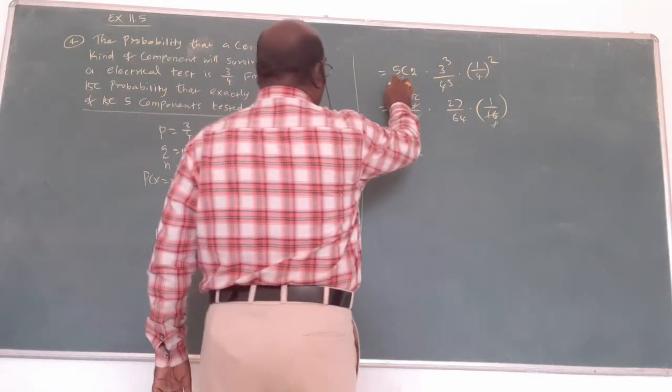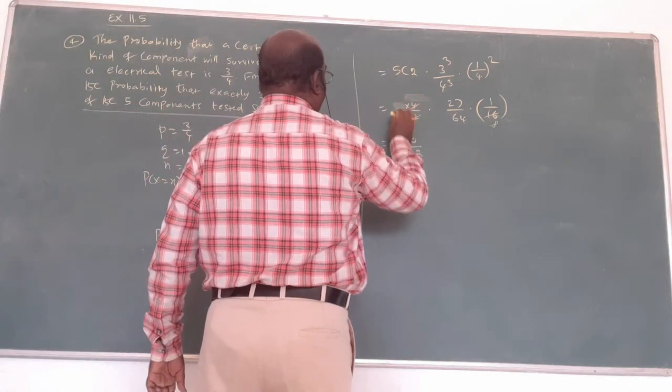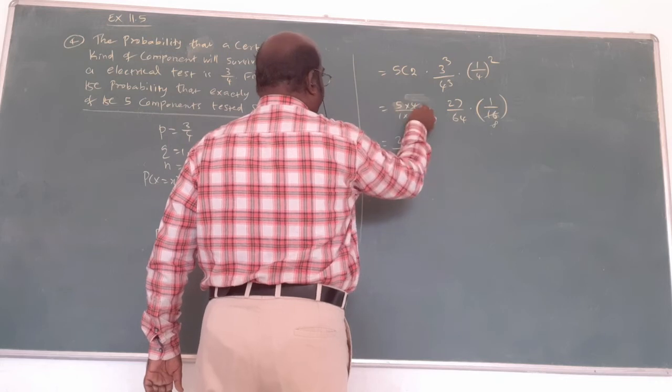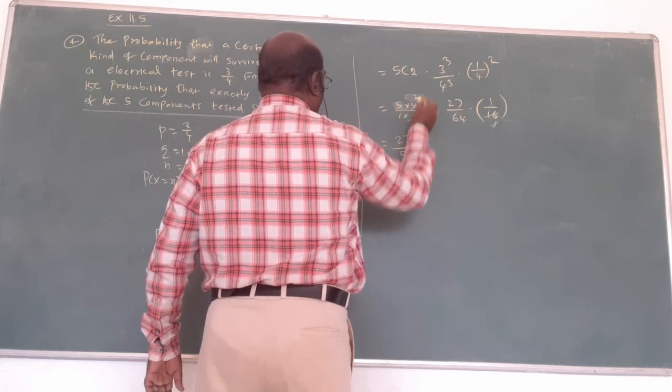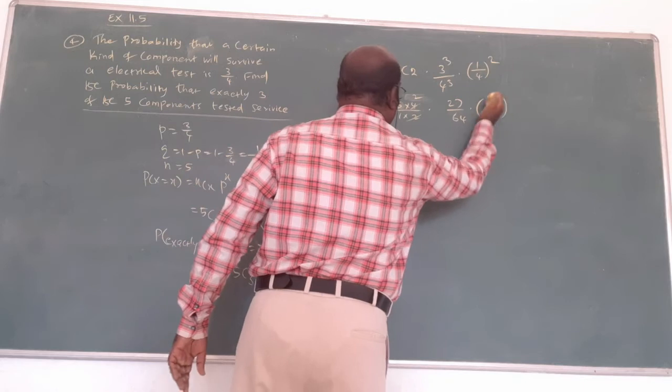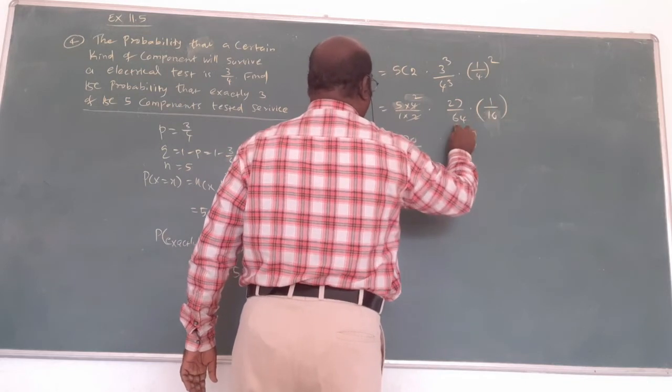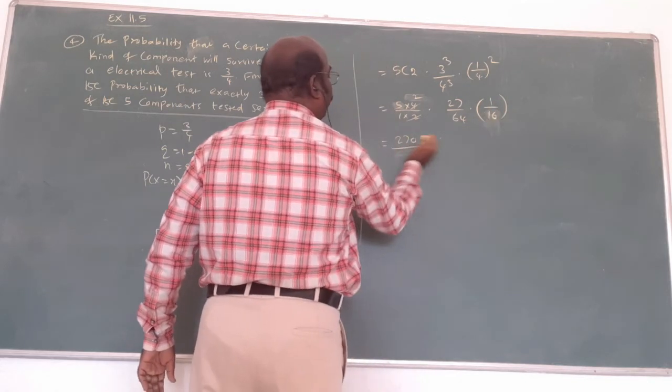Sorry, here 5 into 4 by 2 cancels, only 10, the same thing. The number 64 and 16 is what? 1024.